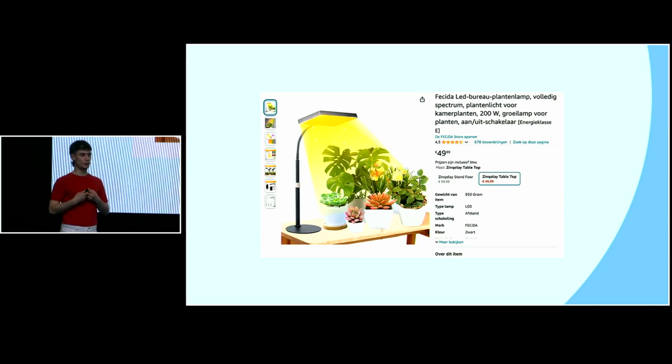Especially if I were to look for this exact plant lamp, I can find it on a competitor platform. Again, we have a bunch of sellers on our platform, and these sellers can either mistakenly put a wrong EAN so that we cannot match them, or they can intentionally put a wrong EAN so that they get around these pricing policies. However, this is still something that we would like to prevent, because from a customer's perspective, these two are the same products, and we would like to not have a bad price perception.